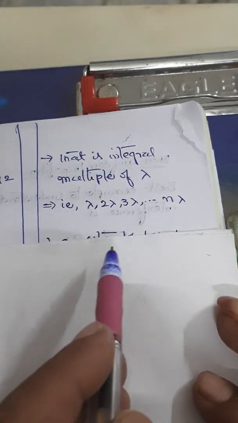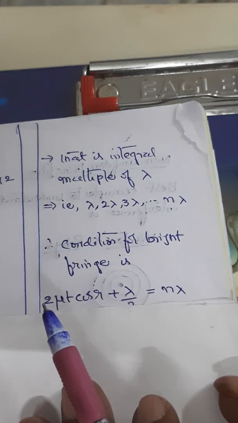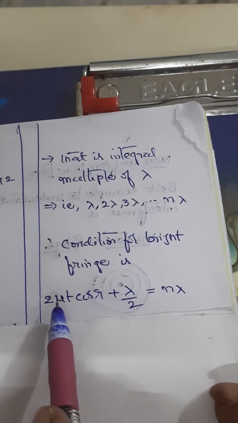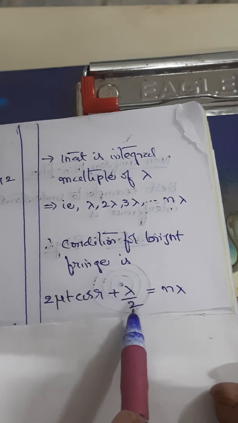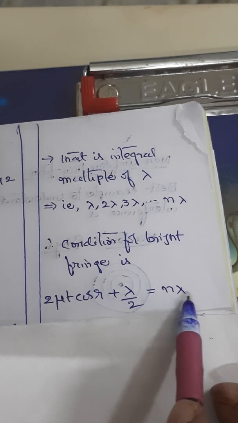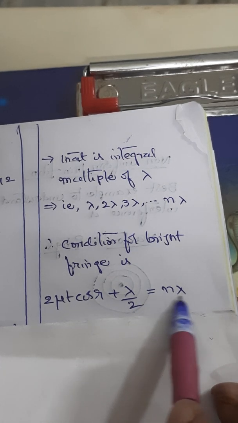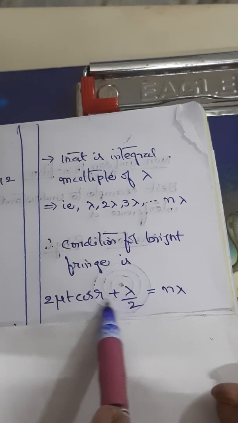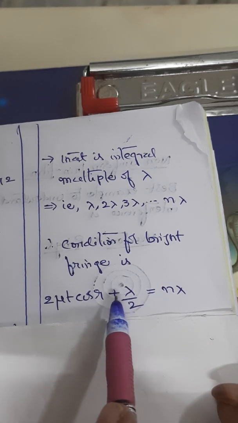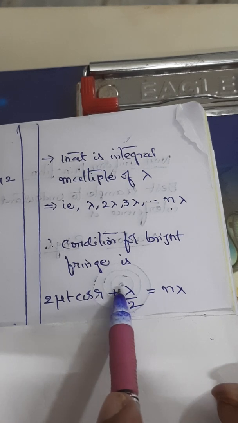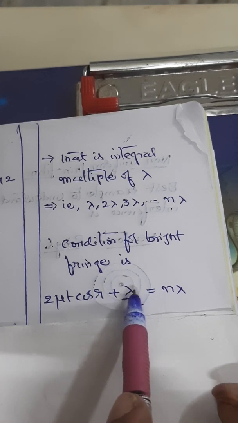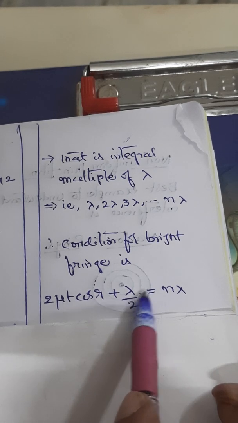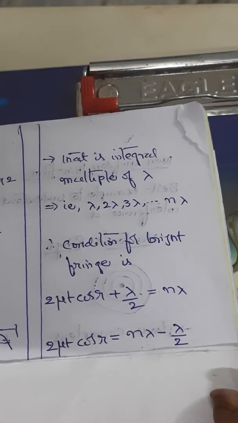So, what is the condition for bright fringe? Bright fringe condition is this path difference of 2 mu t cos r plus lambda by 2 should be equal to n lambda. Understood or not? Clear? Now, mathematically, to simplify this, we will push this lambda by 2 to this side. Therefore, 2 mu t cos r will be equal to n lambda minus lambda by 2.